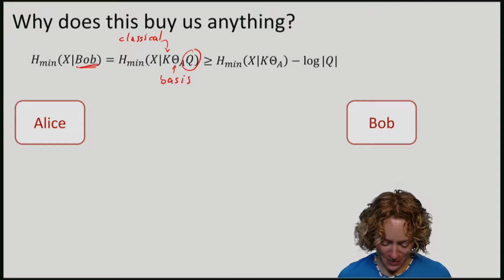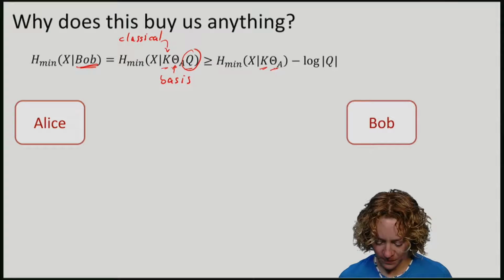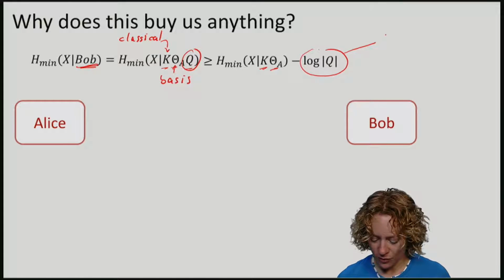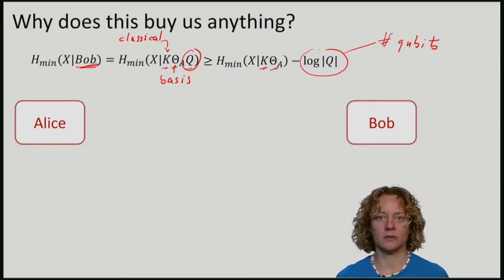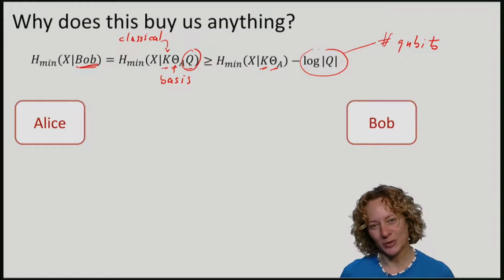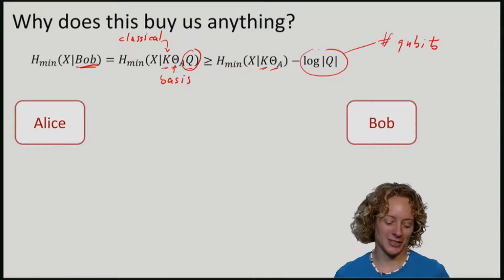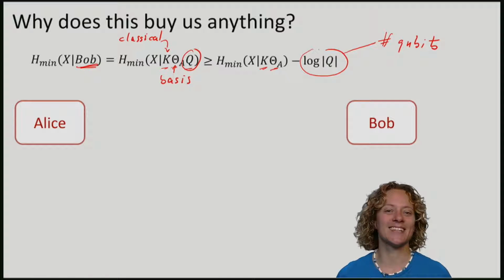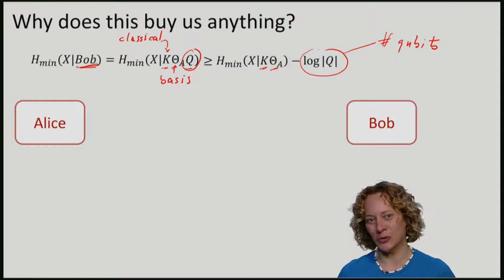We can observe that the min entropy about X given K, theta, and Q is never smaller than the min entropy given just K and theta, minus the log of the dimension of Q. So this here is just the number of qubits that Bob can store. There are much more sophisticated analyses than this one, and you can find pointers to them in the lecture notes. But here, let's take this simple perspective of eliminating Q.